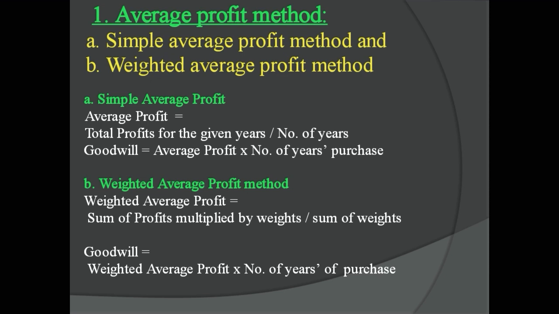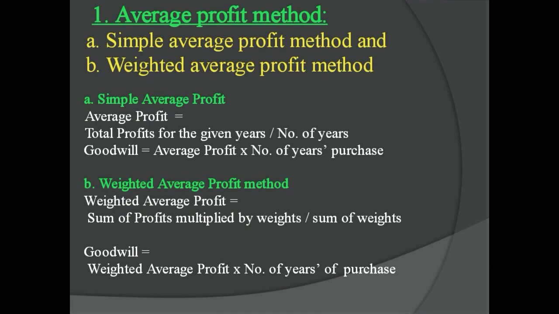In the simple average profit method, the goodwill evaluation is done by calculating the average profit by the number of years. It is called years purchase. It can be calculated by using the formula: goodwill is equal to average profit into number of years of purchase. The average profit will be calculated by total profit for the given years divided by number of years.